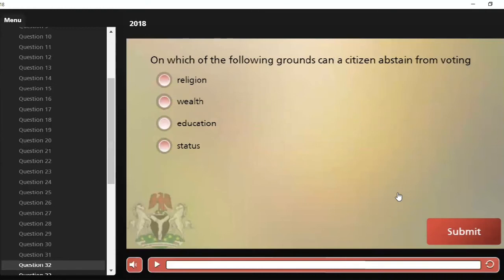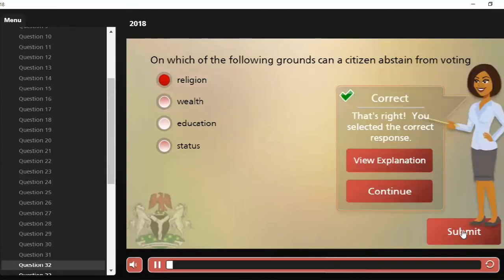On which of the following grounds can a citizen abstain from voting? A, religion, B, wealth, C, education, and D, status. A citizen can only abstain from voting on the grounds of religion. So our option A is the correct answer.